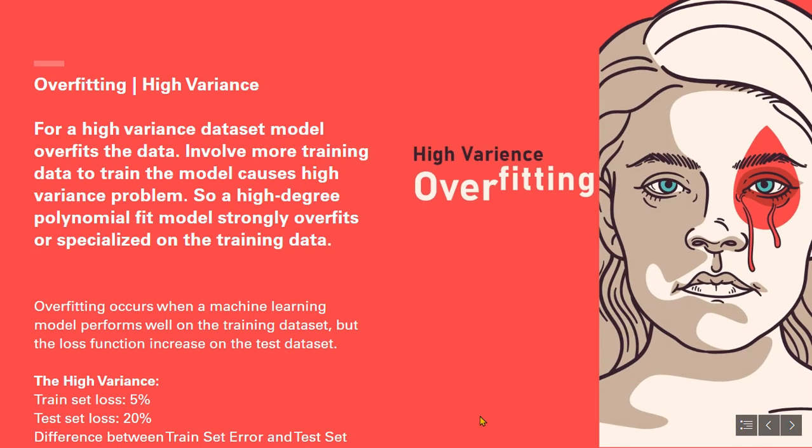Now, let's talk about the algorithm that covers high variance data, which causes the overfitting problem. If there is a high variance in the dataset, a high degree polynomial fit model tries to fit the data perfectly. So this causes the overfitting problem. Overfitting occurs when a machine learning model performs well on the training dataset, but the loss function increases on the test set. It means accuracy increased significantly on training data, but it doesn't perform that well on testing data. So, the model becomes too specialized to solve the training data. Because a high degree polynomial fit model strongly overfits the training data, the model performs worse validating the test data.